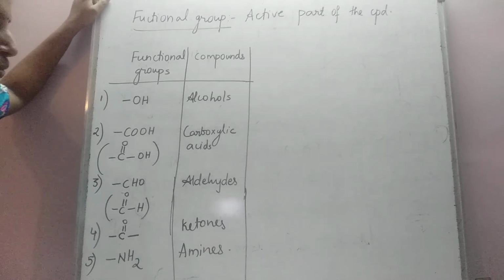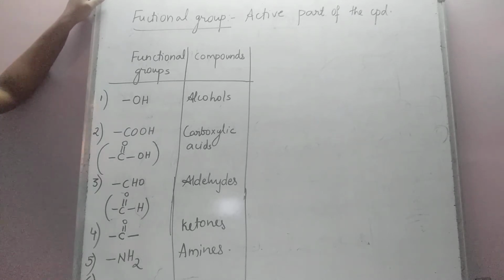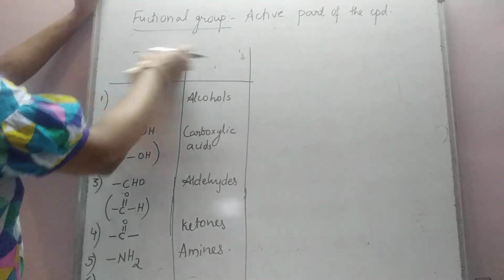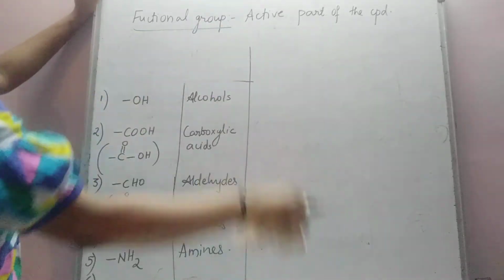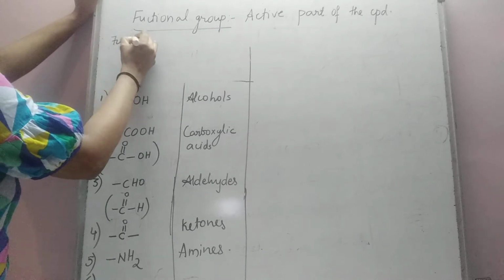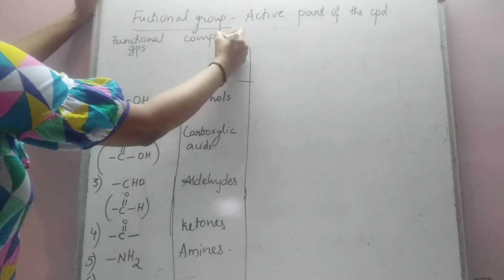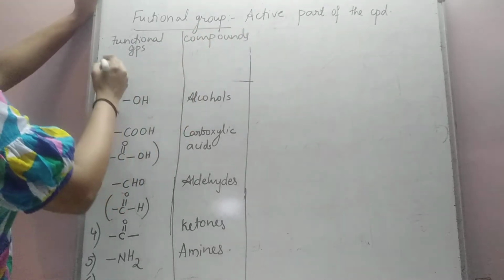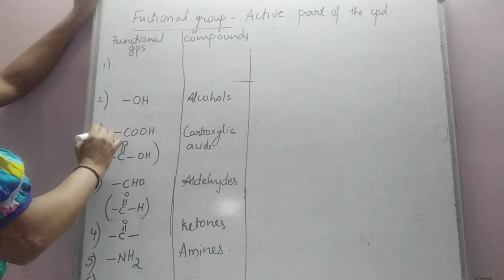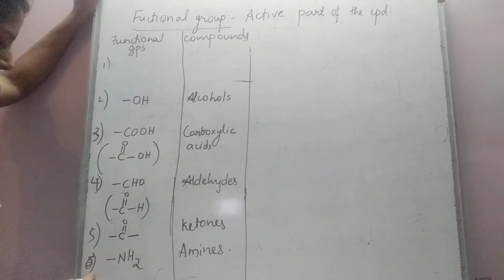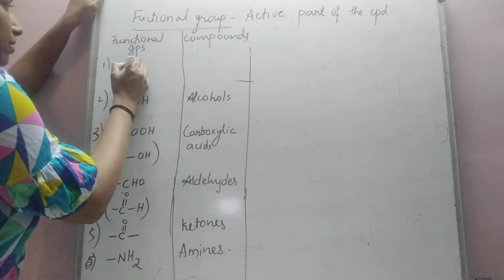And the last one is the compounds containing, I'll write it at the top rather, there is no place at the bottom. In the first column I have written functional groups, and here the name of the compounds. What is the last one that we are studying?